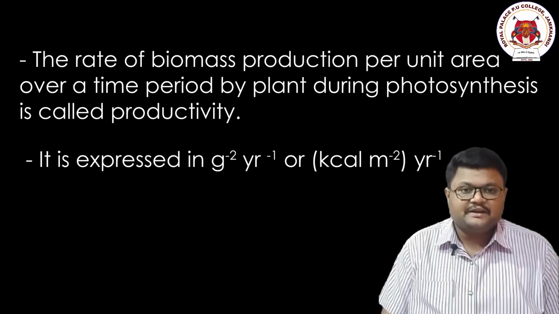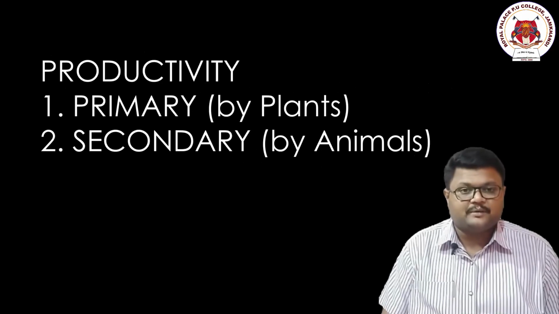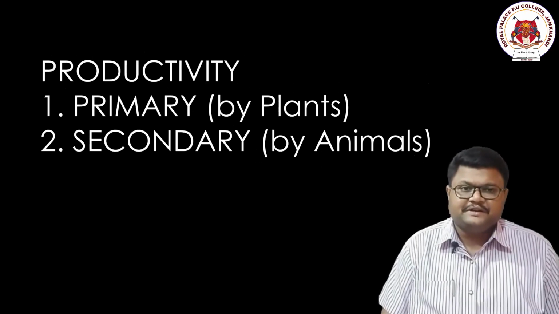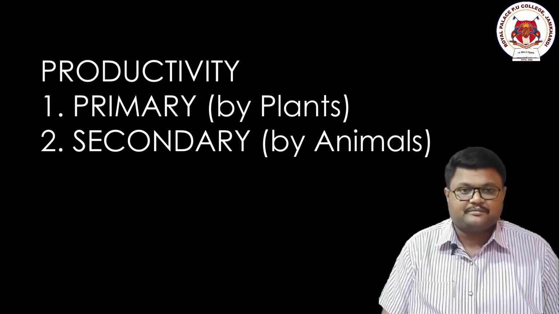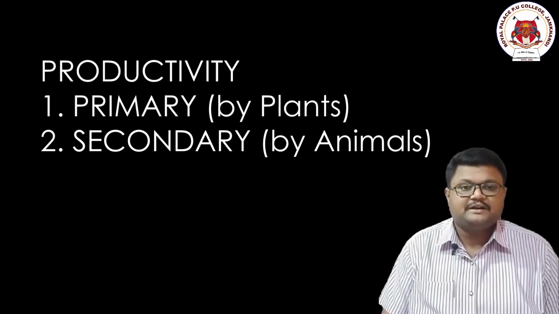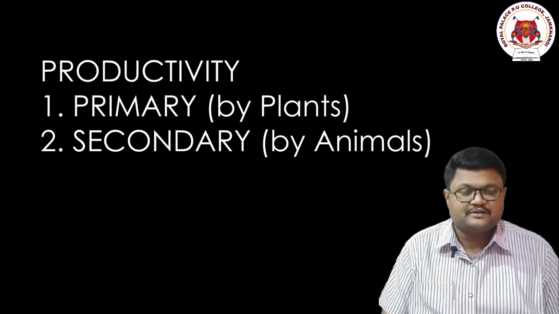Okay, now let us enter into the types of productivity. Productivity has two types, two divisions: primary and secondary productivity. The definition of primary productivity concerns the producers, that is plants, and the definition of secondary productivity concerns the consumers or animals or other organisms.